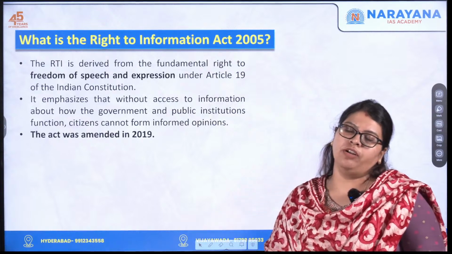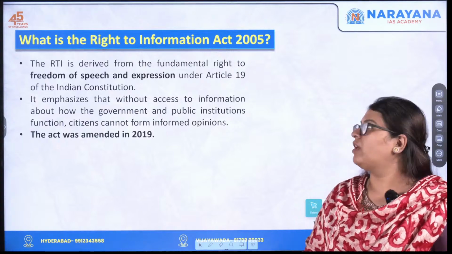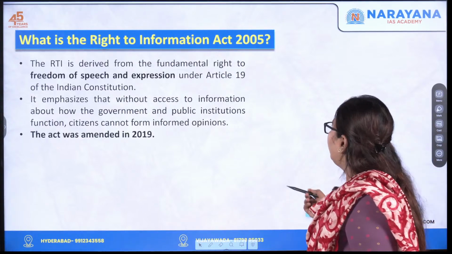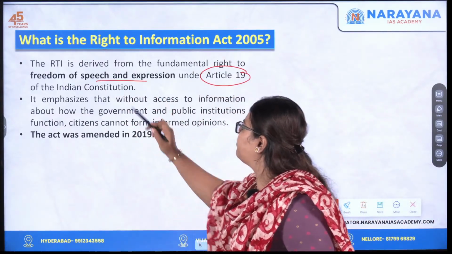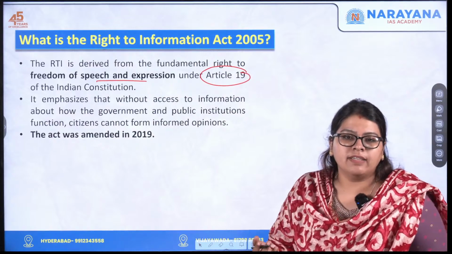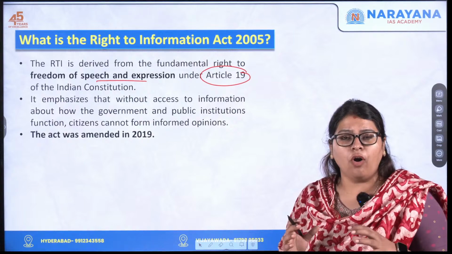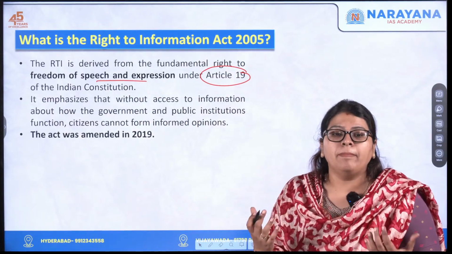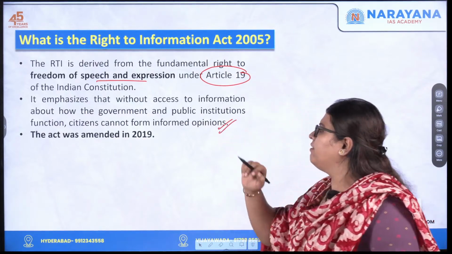Now moving on to understand the Right to Information Act of 2005. The right to information is derived from the fundamental right under Article 19, freedom of speech and expression. This emphasizes that without access to information on how the government and other public institutions function, citizens cannot form an informed opinion.